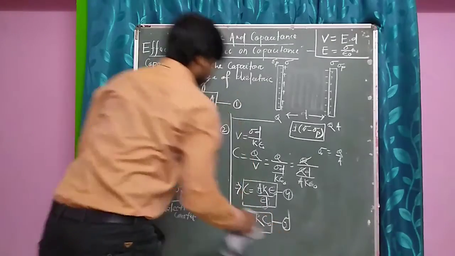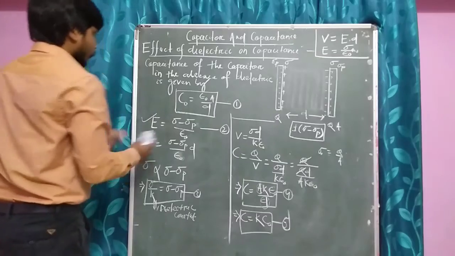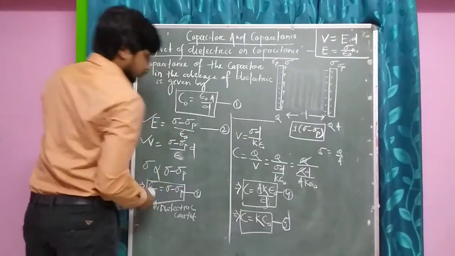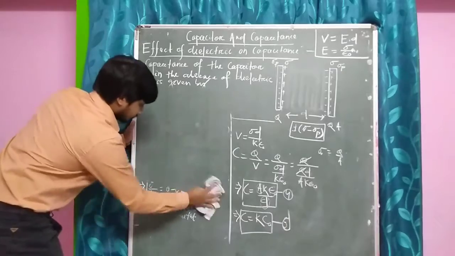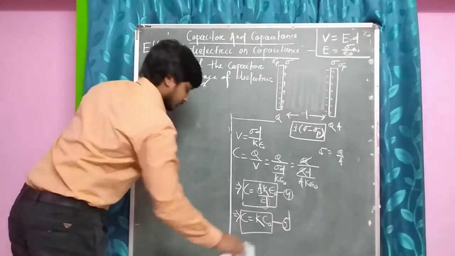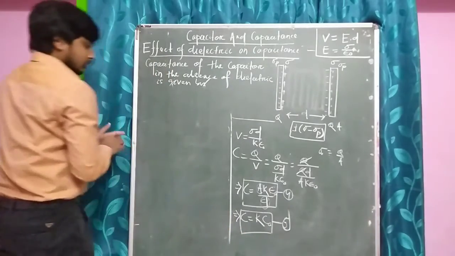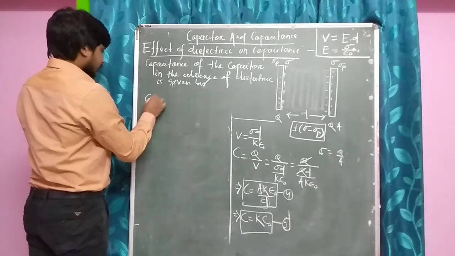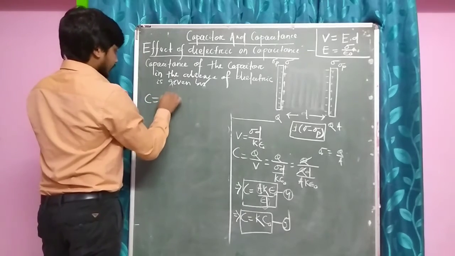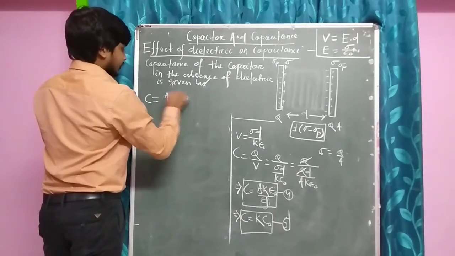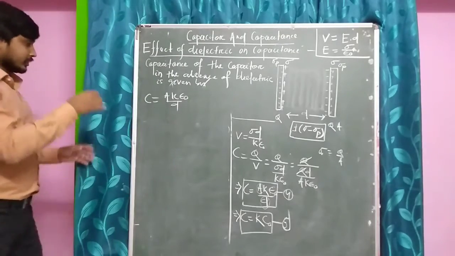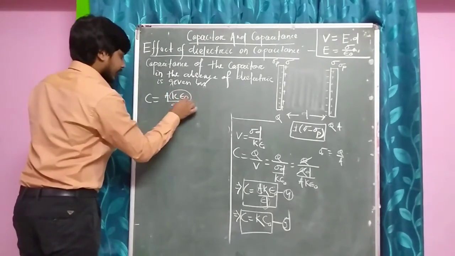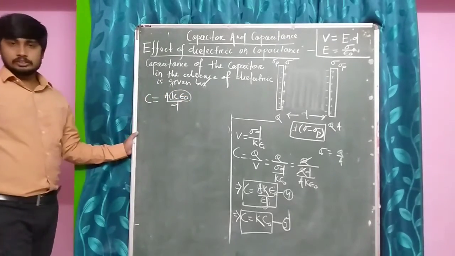Okay. Now coming to this equation number 4, I am writing here again. Our equation number 4 is C is equal to A K epsilon naught by D. You just see this term K into epsilon naught.